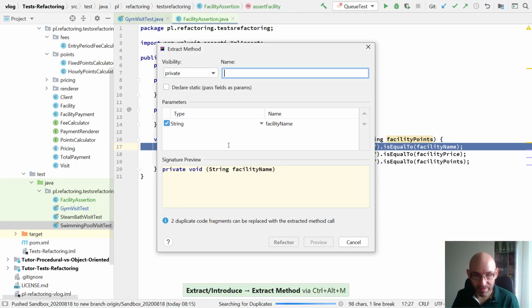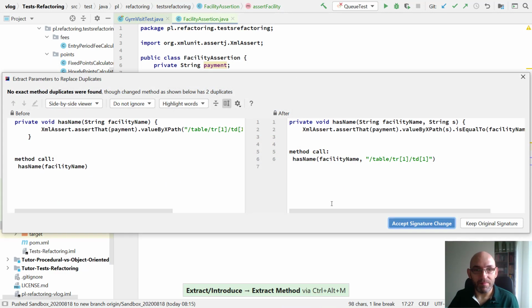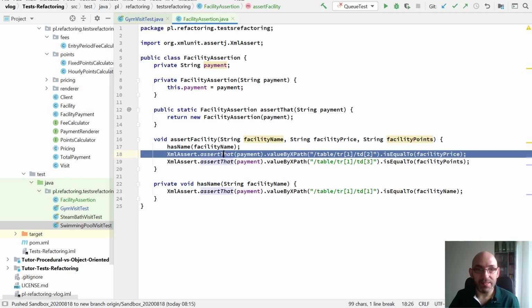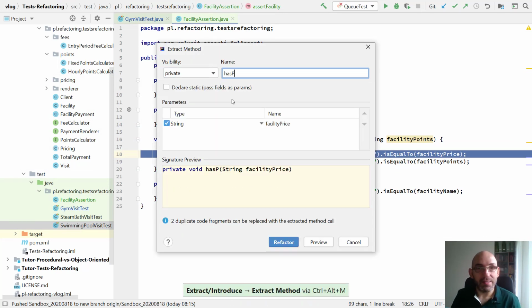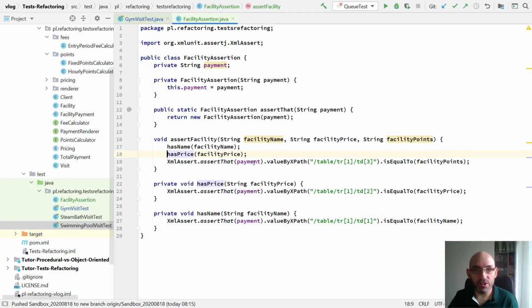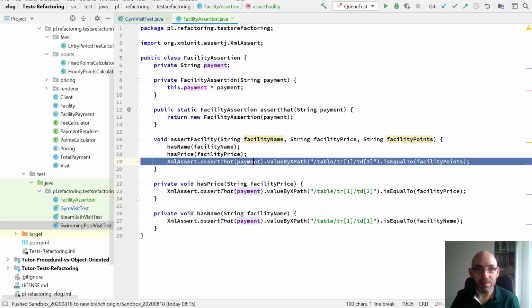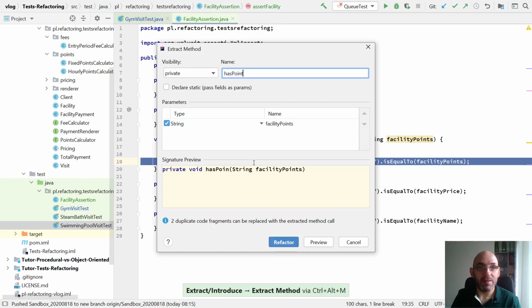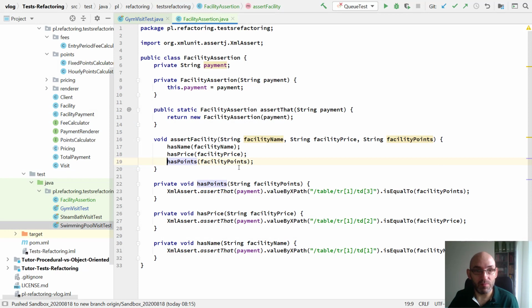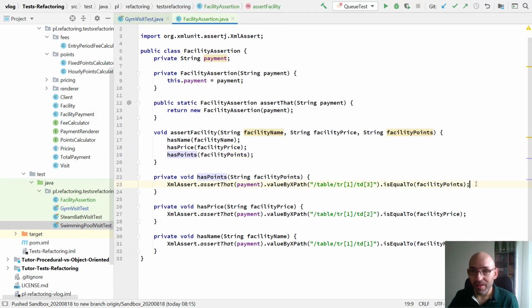Ctrl-Alt-M, extract method hasName. The second one, let's extract, hasPrice. Keep original signature. And the last one, Ctrl-Alt-M, hasPoints, or loyalty points, but that seems to be obvious.